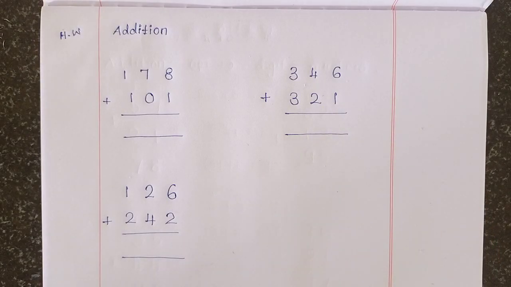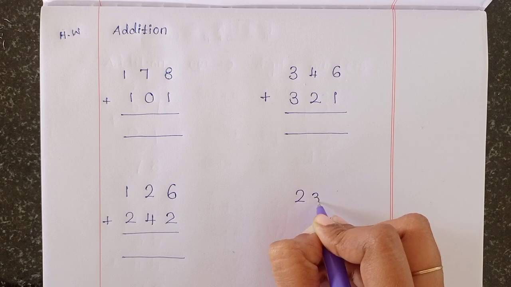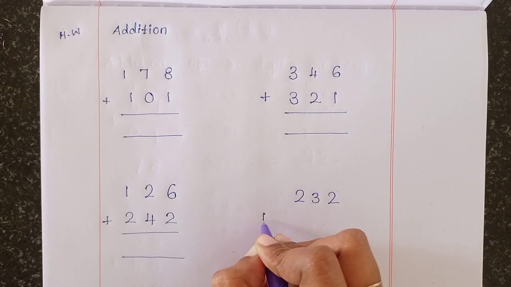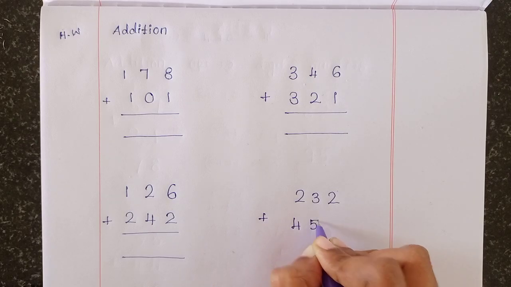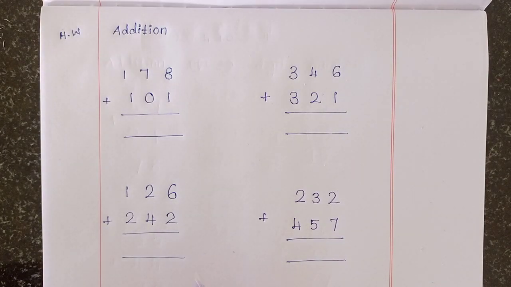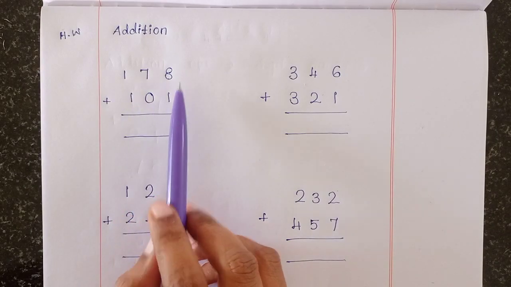Then 232 plus 457. All of you write with me. Okay, the first one, 178 plus 101.